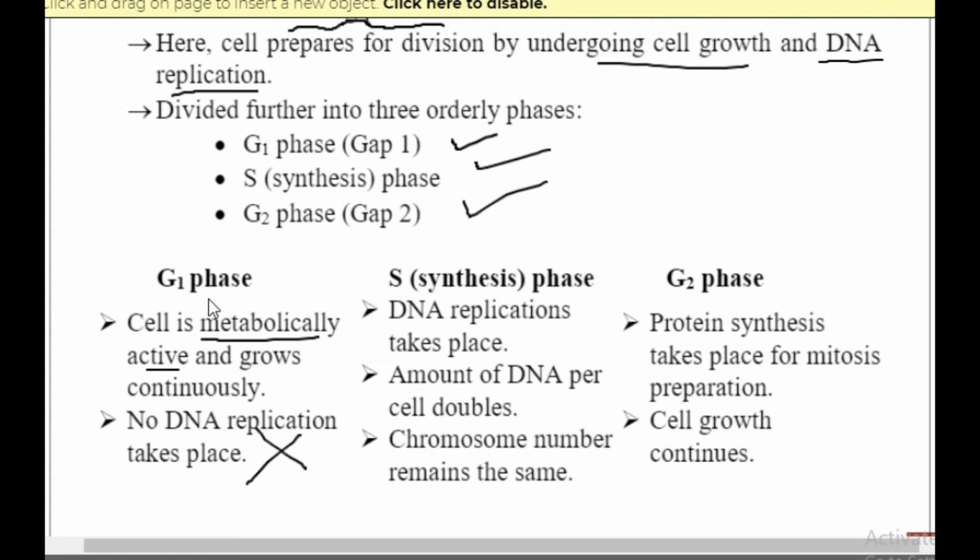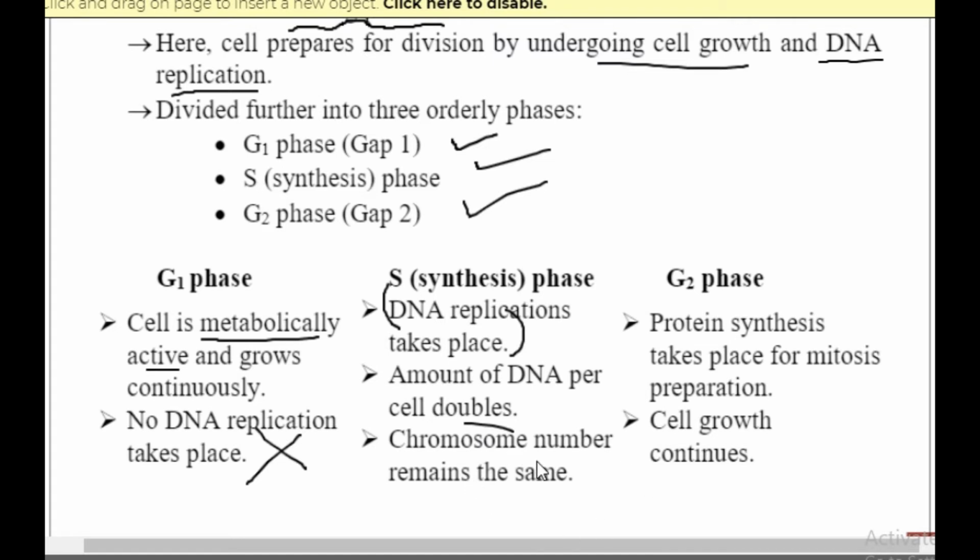Now, in case of S phase, that is the synthesis phase, DNA replication takes place. So one of the most important features and stages where replication of DNA is the most crucial factor, and here the amount of DNA per cell will double.